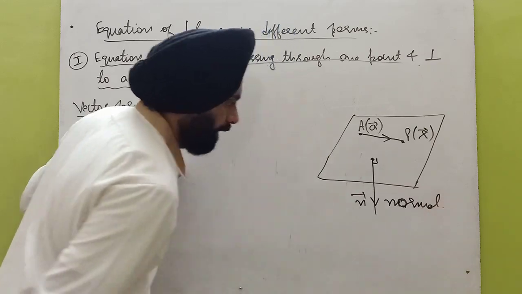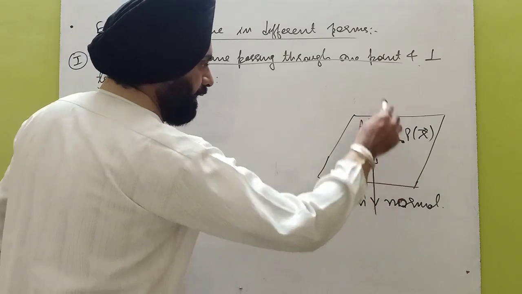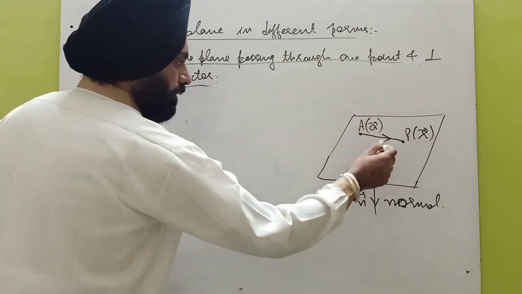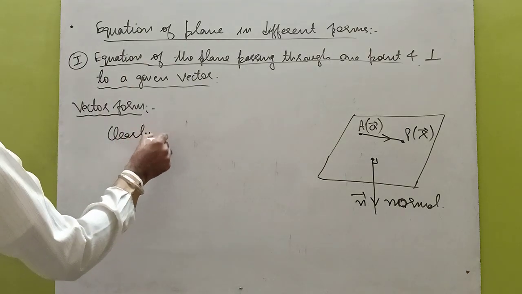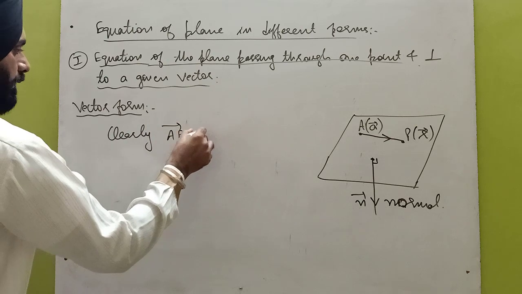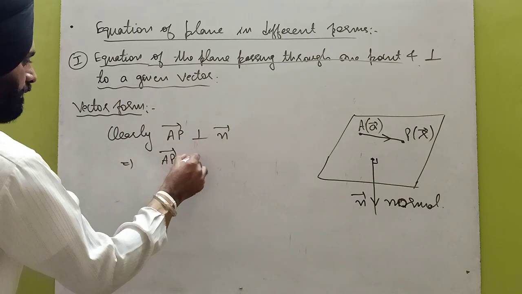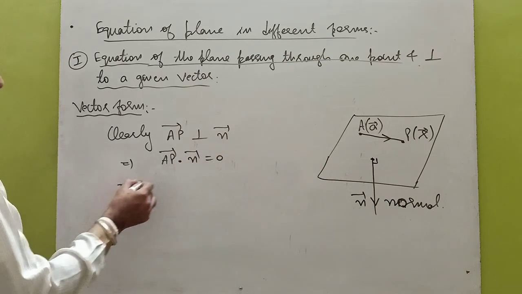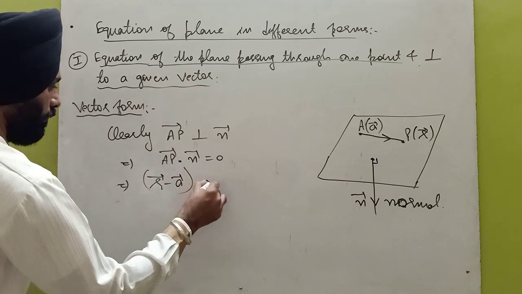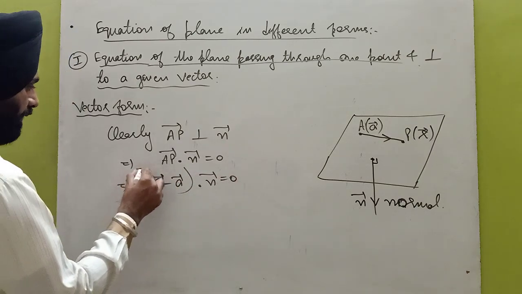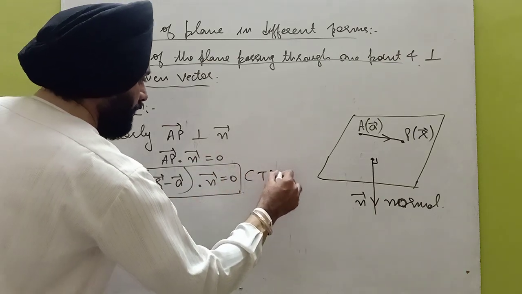And we have already read that the normal will be perpendicular to every line in the plane. So AP is in the plane and n vector is perpendicular, just like this. Clearly, AP vector is perpendicular to n vector. So if the vectors are perpendicular, then their dot product is 0. AP vector, final minus initial, (R vector minus A vector) dot n cap is equal to 0, which is the required equation of the plane passing through one point. So we have to remember this equation.